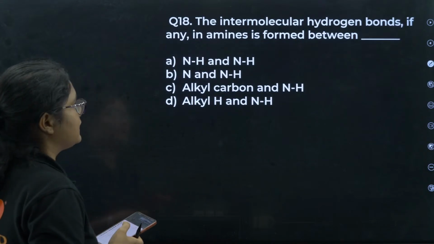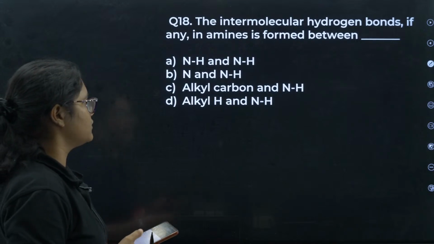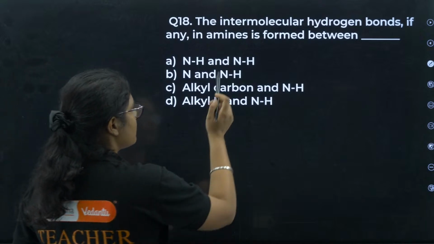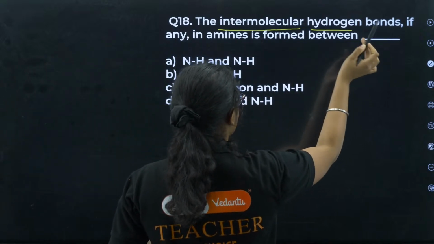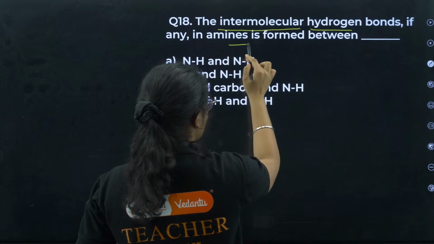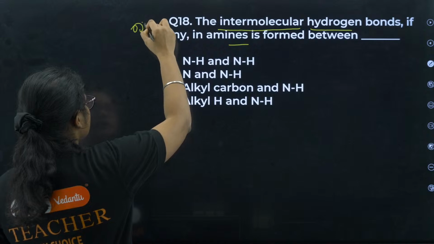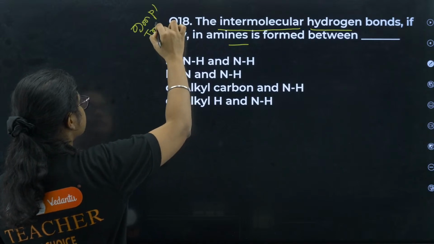Next, question number 18. The intermolecular hydrogen bonds, if any, in amines is formed between what? So if we are talking about the intermolecular hydrogen bonding, if it is there in amines, then it is between what? This is a very, very important and tricky question.